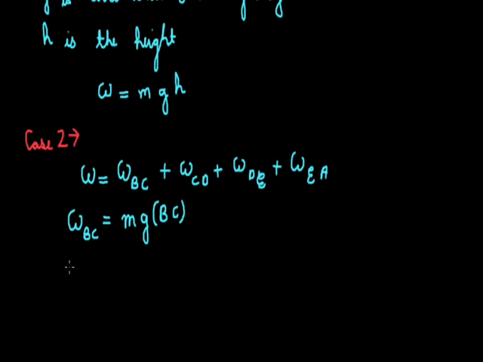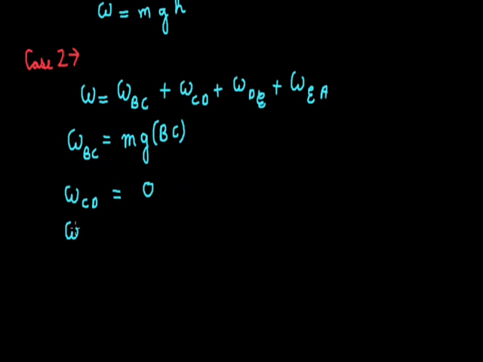Now while moving from C to D, the work done is 0 because the force of gravity is perpendicular to the displacement. So the angle between them is 90 degrees, which implies that the work done is 0.